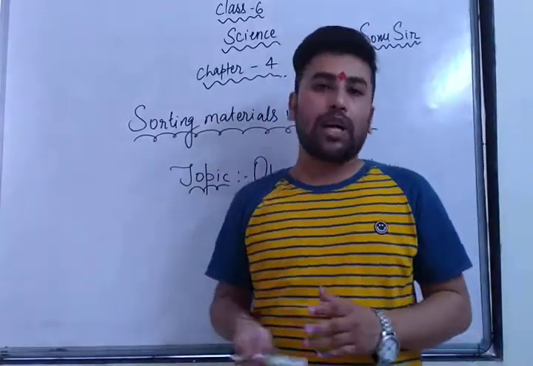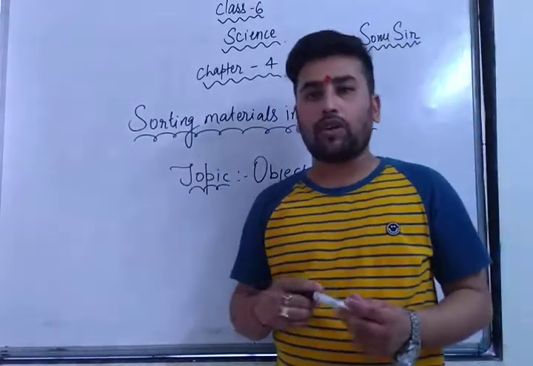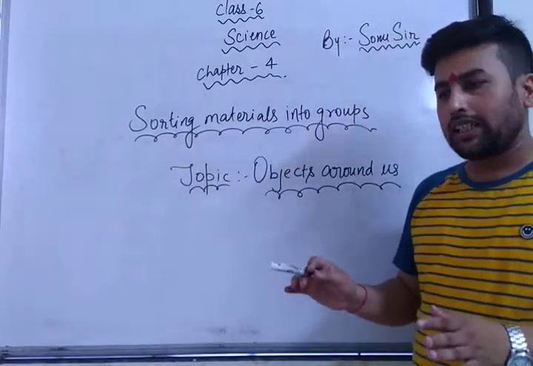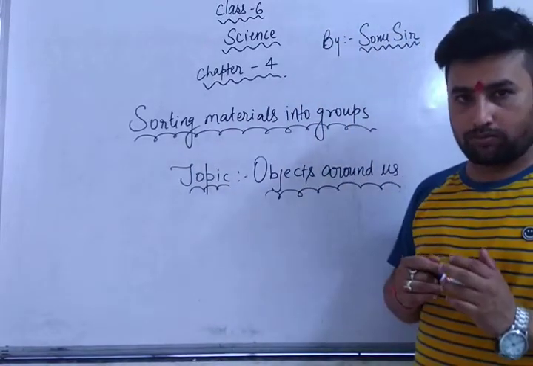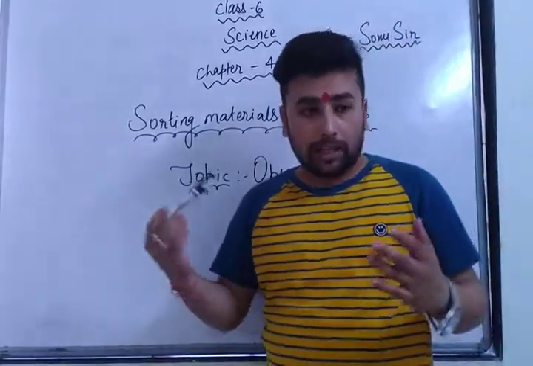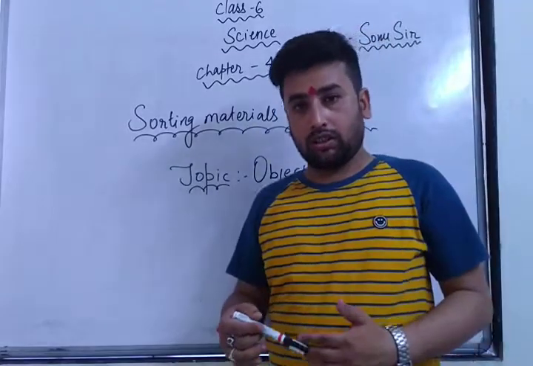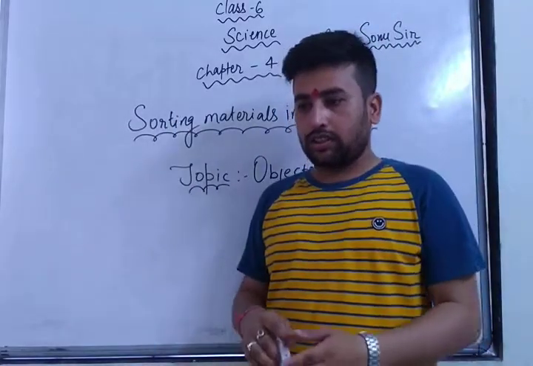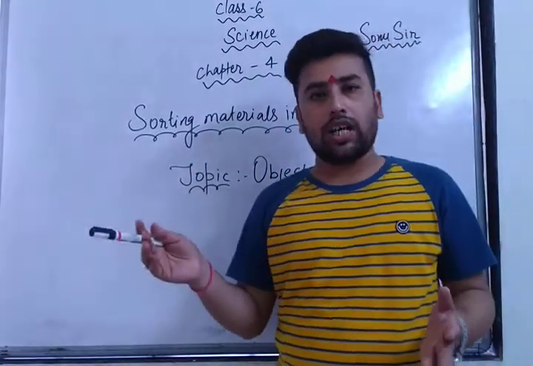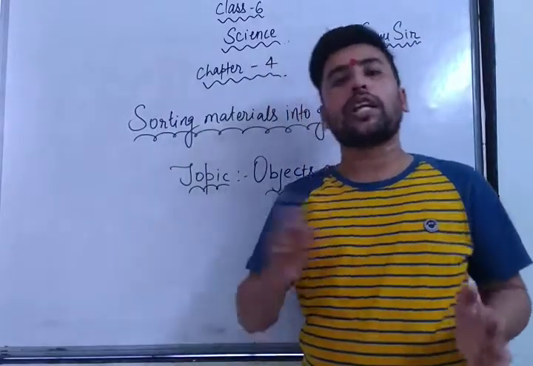So whenever I require any standard book or any novel, I can just take that novel or book from there, because I have sorted the material and kept it in one place in my room. Got it? After that, if I want to wear any blazer, kurta or shirt, all my shirts are kept in a cupboard. So whatever shirt color I want to wear, I can take from that cupboard and wear. Means we are sorting the materials.